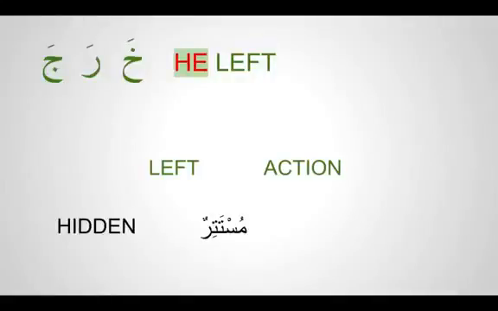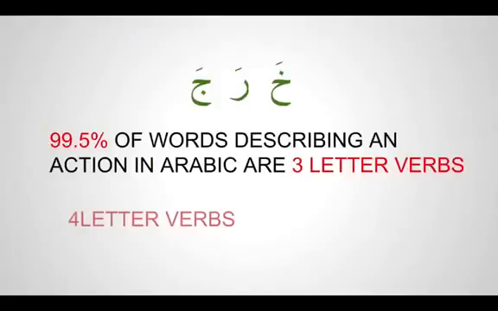But in Arabic, subhanallah, it's such a beautiful language. 99.9 or 99.5% of the words which describe an action are only 3 letters. Only 3 letters. For example, what we have in front of us is kharaja. How many letters do we see here? 1, 2 and 3 letters. Very few are 4-letter verbs. But most of them are 3-letter verbs. So this is what we need to identify, what these 3 letters are.